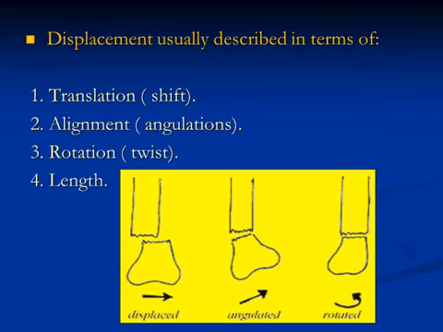Displacement is usually described in terms of translation, which means shifting; alignment, which means angulation, rotation or twisting of the bone; and length, which means overlapping of the bone.